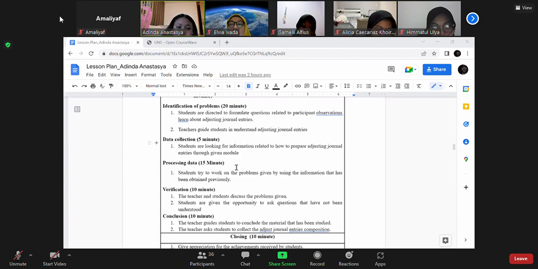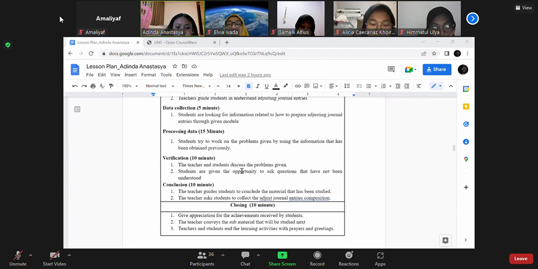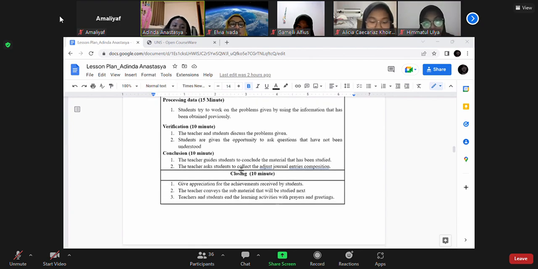Verification, 10 minutes. The teacher and students discuss the problem given, and students are given the opportunity to ask questions that have not been understood. Conclusion, 10 minutes. The teacher asks students to conclude the material that has been studied, and the teacher asks students to collect the adjusting journal entries composition.